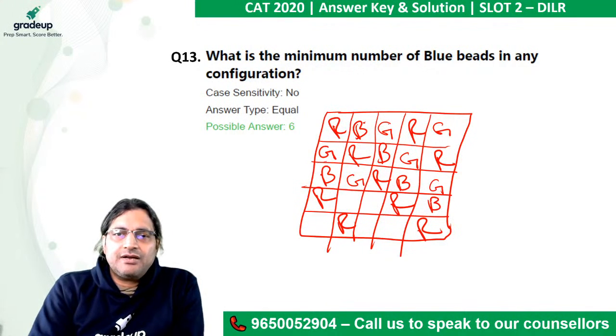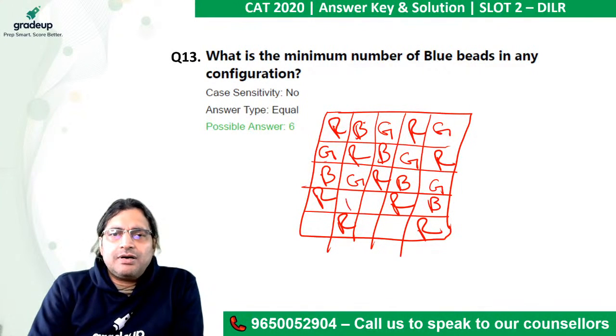GR, we have to put a blue here. So R, B, we unfortunately put two B's here, one B here, one B here. We may have to redo it, but not a problem. So we have a green here, so this is blue.